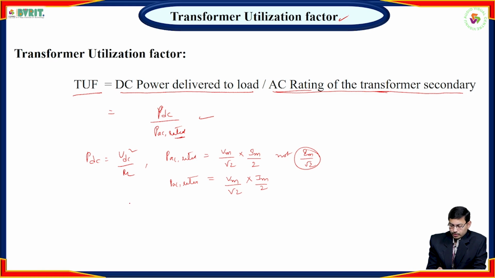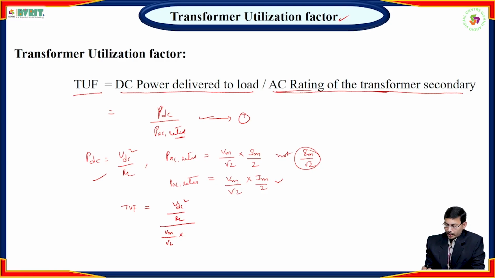Now TUF equals, just substitute the PDC value and PAC value in this equation, then you can get the transformer utilization factor. So that is VDC square by RL divided by Vm by root 2 into Im.